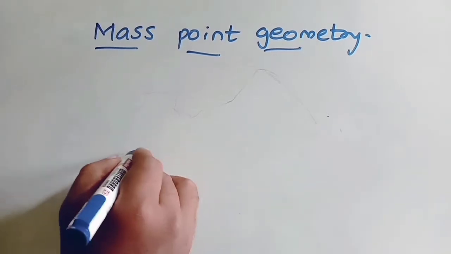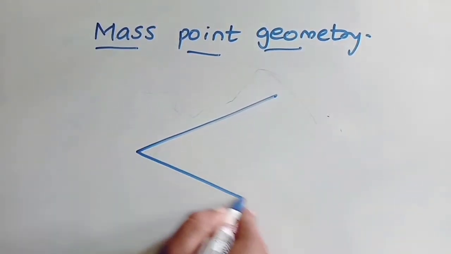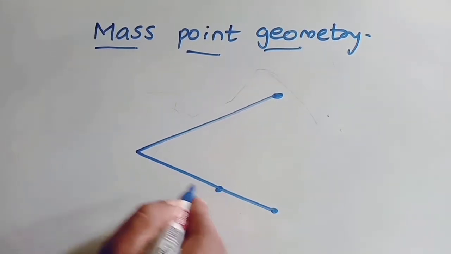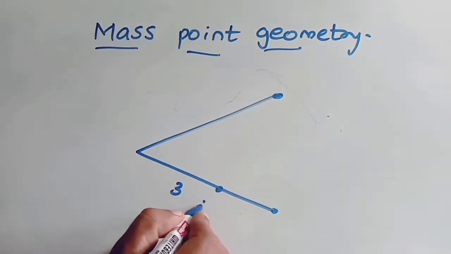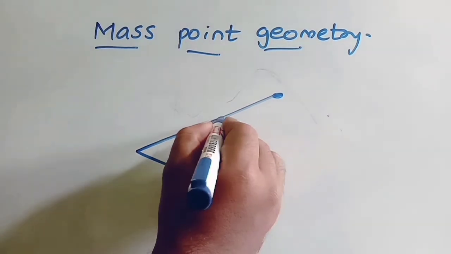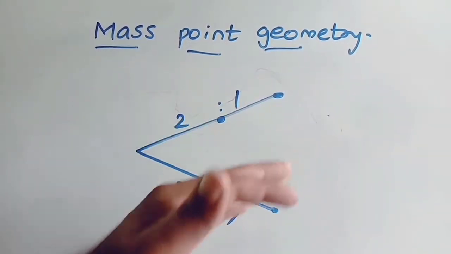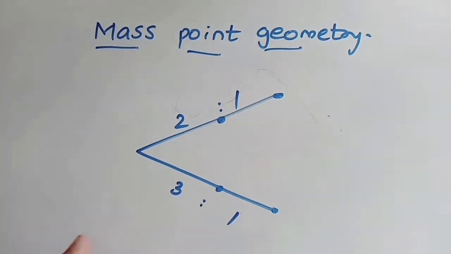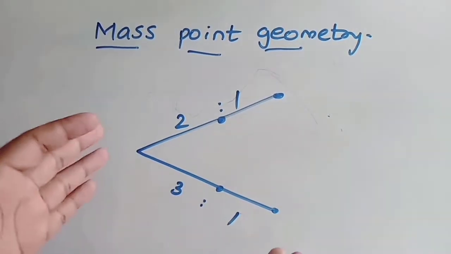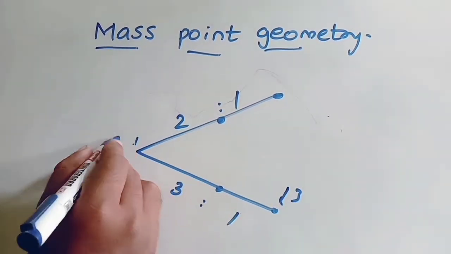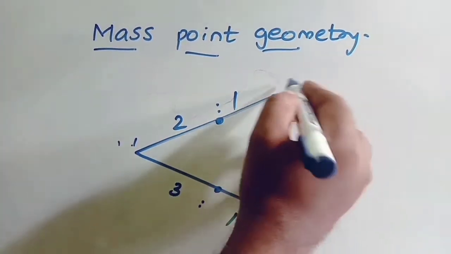Listen carefully. Let us say there are two lines. Let us say this line has ratio 3:1 and this line has ratio 2:1. This point is dividing in the ratio 2:1, this point is dividing in the ratio 3:1. Now what weights can I imagine here, tell me? Here I can imagine 3, here 1, and here 2.